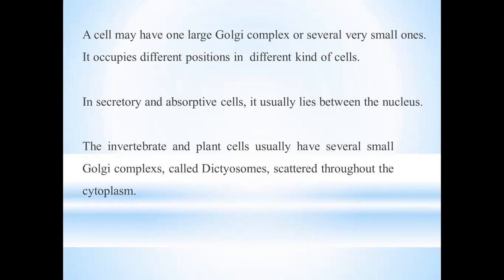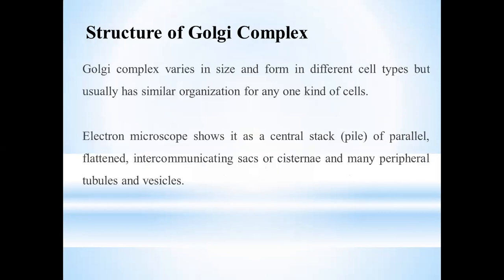A cell may have one large Golgi complex or several very small Golgi apparatus in the cytoplasm, and it occupies different positions in different types of cells, depending on the nature of the cell, where it will be and how it will work. In secretory cells, it usually lies near the nucleus. Invertebrate and plant cells usually have several small Golgi bodies, also known as dictyosomes, usually scattered throughout the cytoplasm. You can say that it is present in large amounts in every part of the cytoplasm.